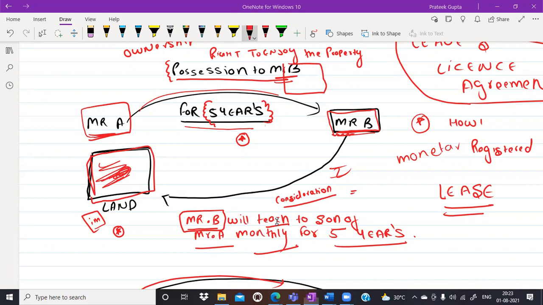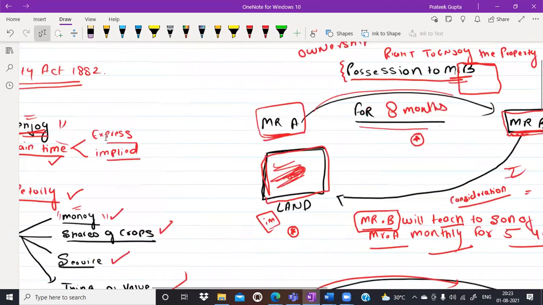For example, let's say, Pritika, this property, the possession of this property is being given for a period of, let's say, 8 months only. Now, Pritika, you are saying that, sir, we have to get the registered lease deed? Yes, Pritika? No, sir, I don't think so. I'm confused. It was a state amendment, I believe, relating to Telangana. Okay. See, the general rule is, sir, just give me a second.